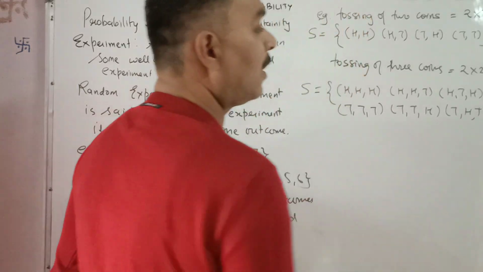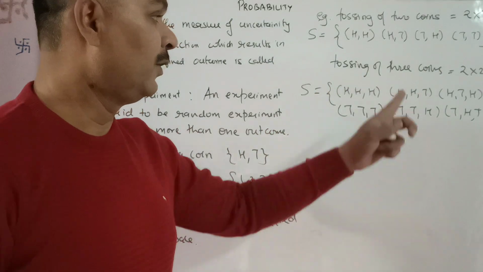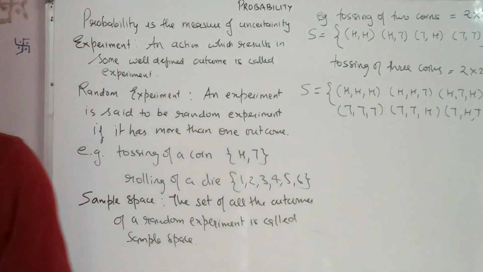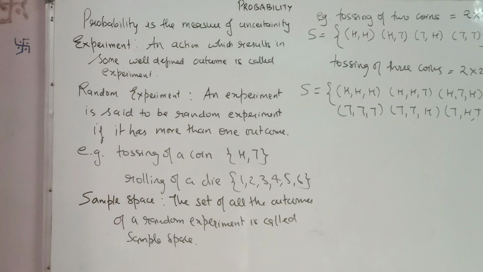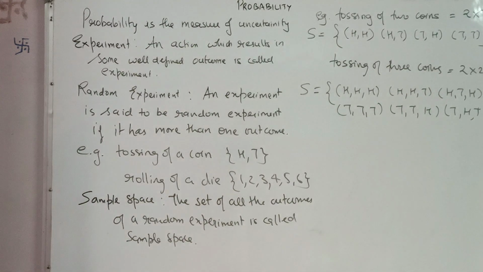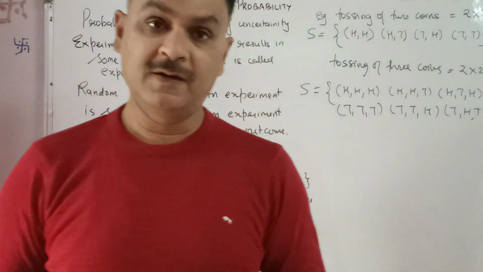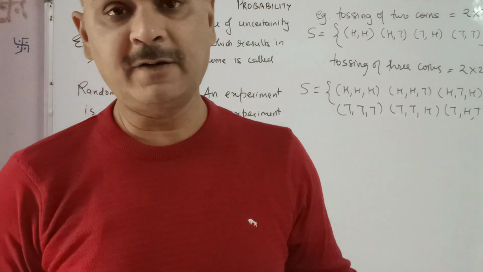These are the possible outcomes of tossing 3 coins. So 2 into 2 into 2, that is 8. Writing the sample space is very important because it will cost 1 mark if you do not write it.